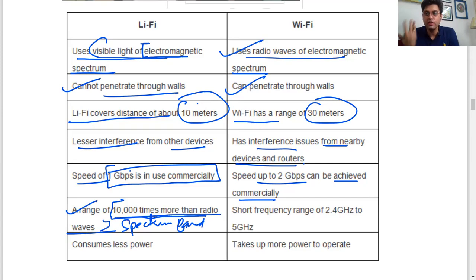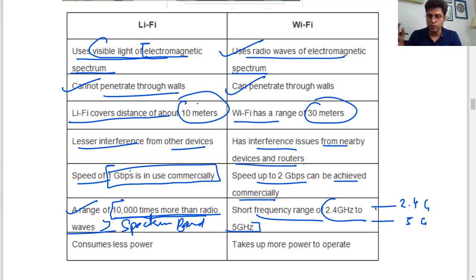So you can say it is nearly unlimited, whereas Wi-Fi works on a short frequency range of 2.4 gigahertz to 5 gigahertz. You must have seen 2.4 and 5 written on a router. Whenever we connect, something like 2.4G, 5G comes up in our connection. Usually 2.4G will never come, but 5G will surely come separately. These are the bands at which it works.